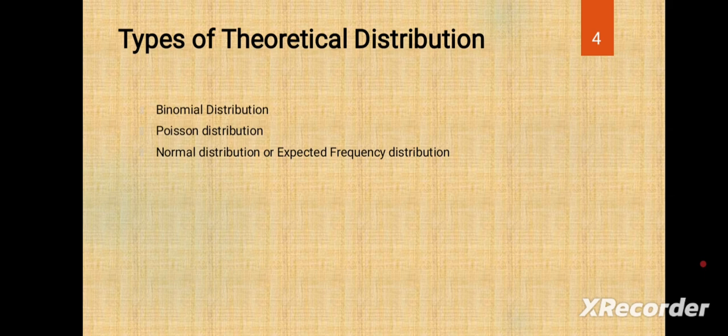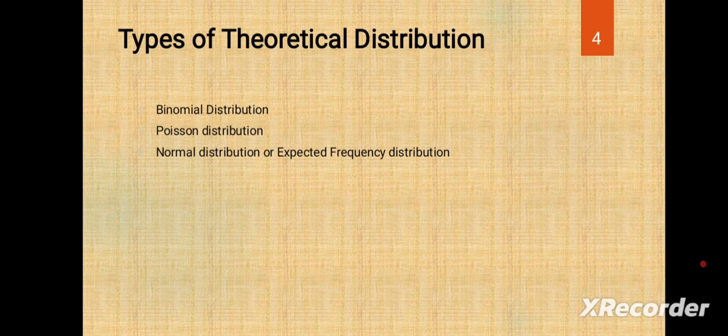So these types of classes are also there. It is called the continuous series. So binomial distribution and Poisson distribution are related to the discrete series. Normal distribution is related to the continuous series.